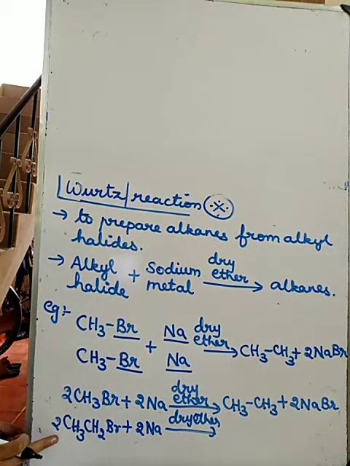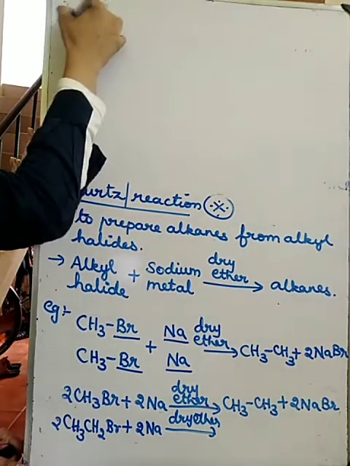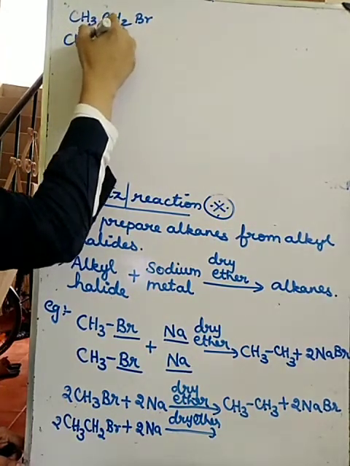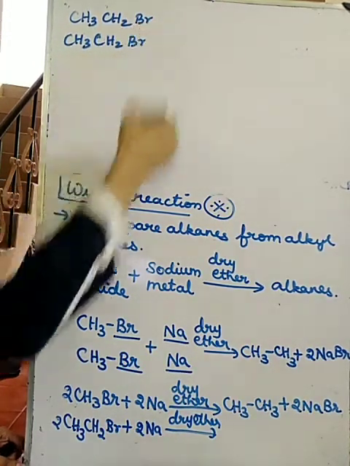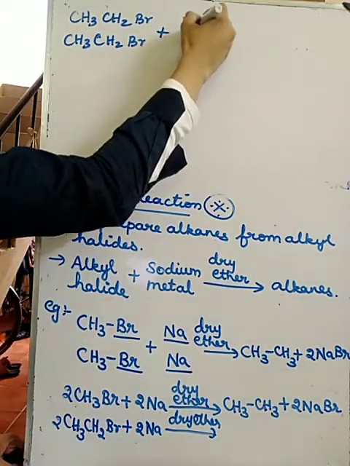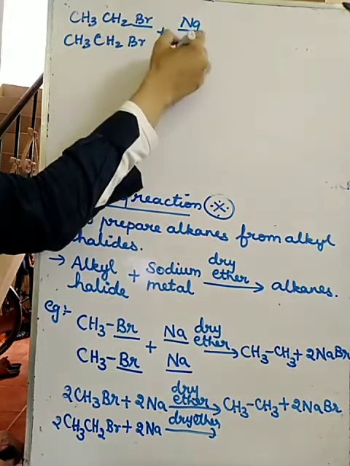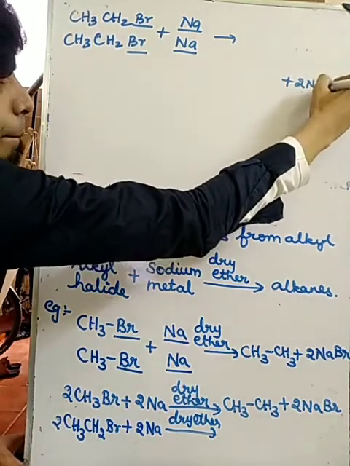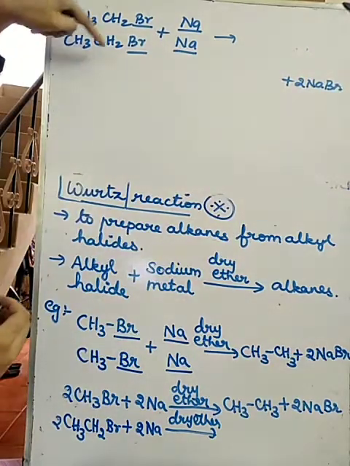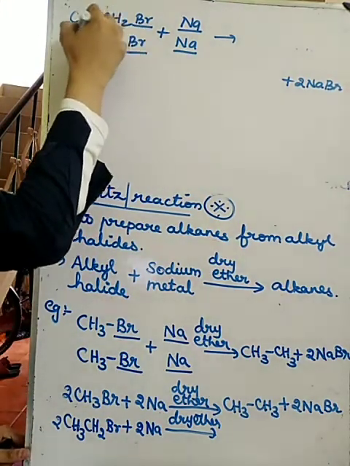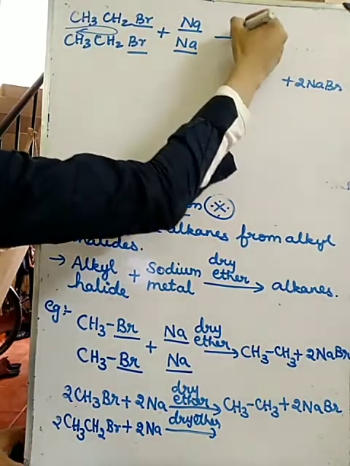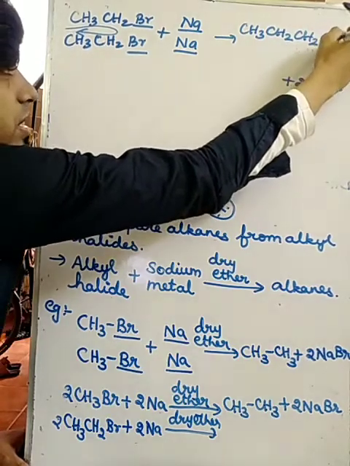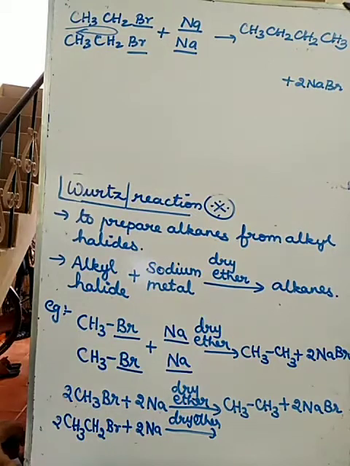How many molecules are there? 2 molecules, so I can write them separately like this: CH3CH2Br, CH3CH2Br, and Na, Na. What will I get? This Na and Br and this Na and Br give 2 NaBr. The remaining, these 4, will combine together like this. So what I will get is CH3, CH2, CH2, CH3.